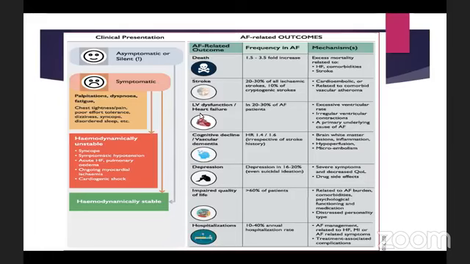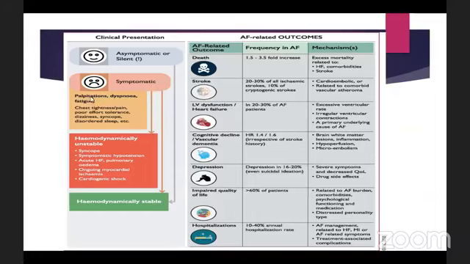And also CABG, that means coronary artery bypass grafting, that may lead to atrial fibrillation. So how does the patient present to us? This I took from the ESC guideline. So the clinical presentation, the patient might just be asymptomatic or silent. We might just feel the pulse of the patient and feel that there is an irregular pulse. And that's how we come to know that, okay, the patient has AF.